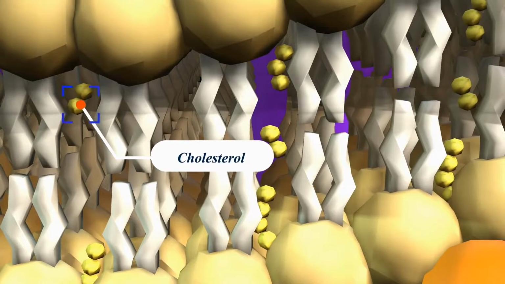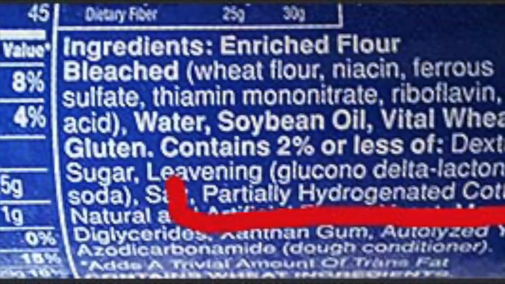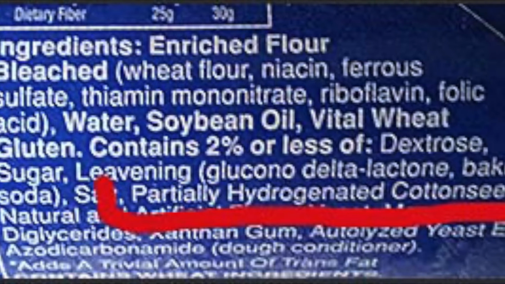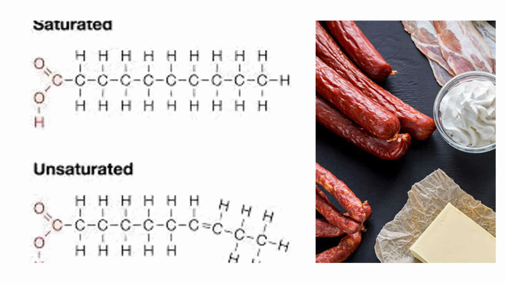There are several types of dietary lipids: saturated fats, trans fats, and unsaturated fats. Saturated fat is mostly found in animal products like meat or dairy. Trans fats are usually found in processed foods and shortening. If you read an ingredient label and you see the words partially hydrogenated oil, then it's likely that product has trans fat. Unsaturated fats are considered heart-healthy fats and are found in foods like avocados, nuts, seeds, olive oil, and vegetable oils.